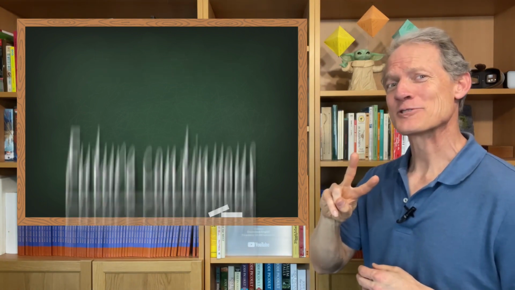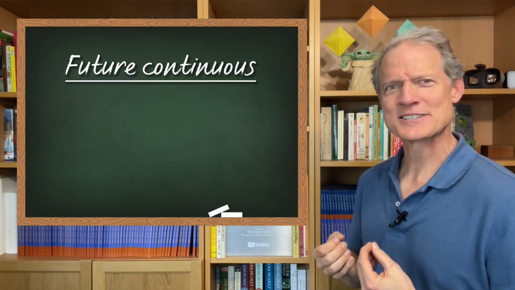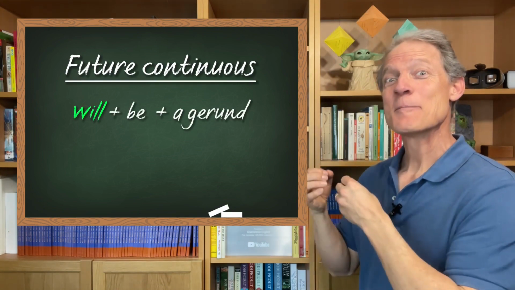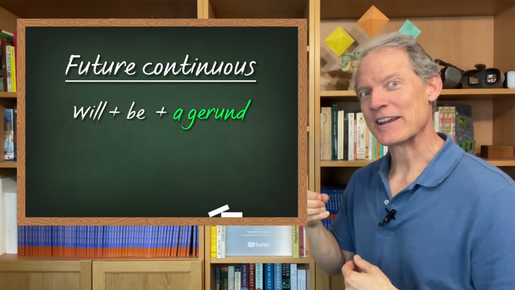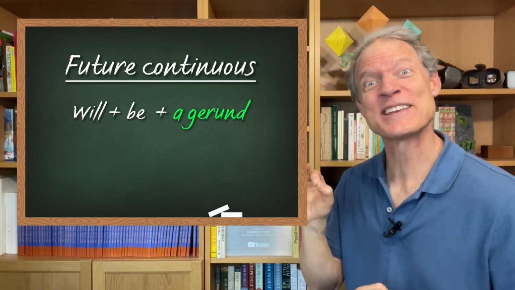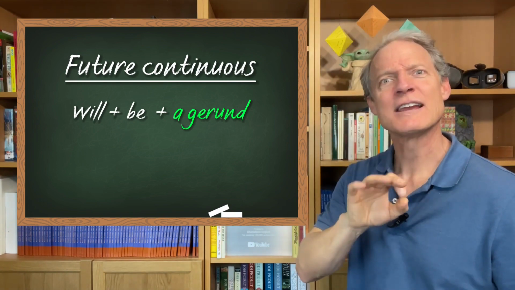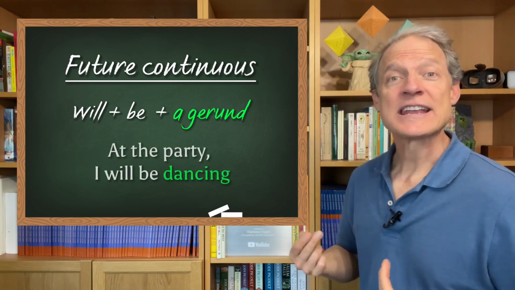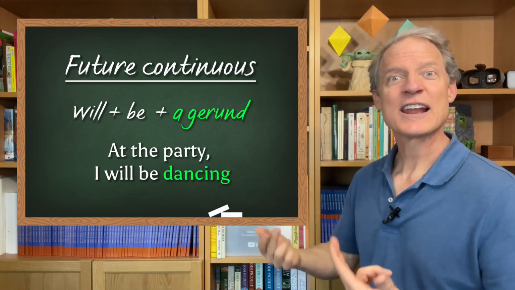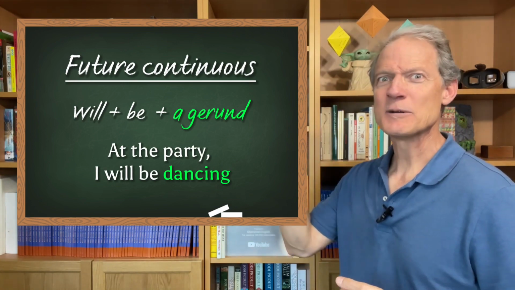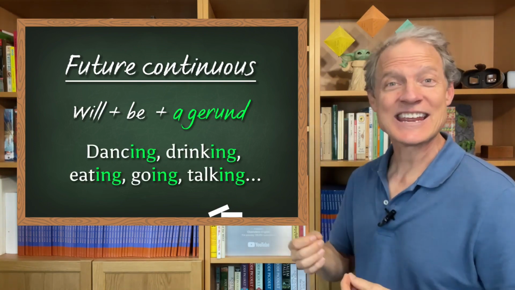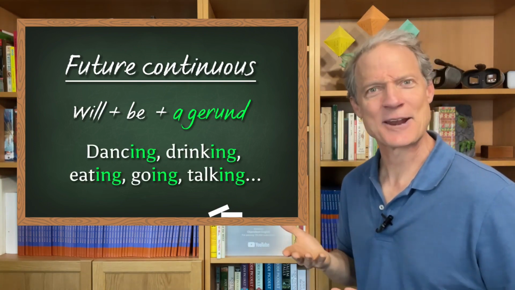The second future tense is the future continuous. This uses the verb will plus be and a gerund. A gerund is just a fancy way to say a verb that ends in ing. For example, at the party, I will be dancing. Right? You start with the subject, then will be, and then the gerund. Dancing, drinking, eating, going, talking, etc.